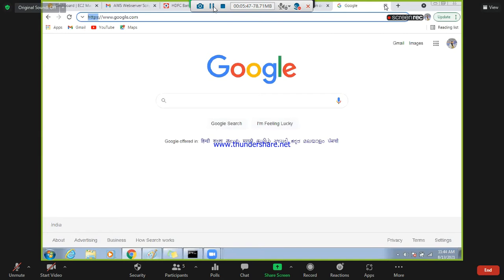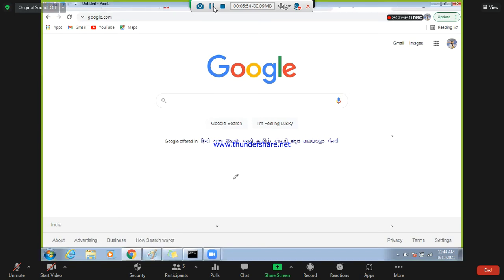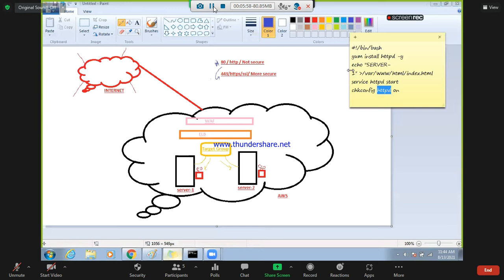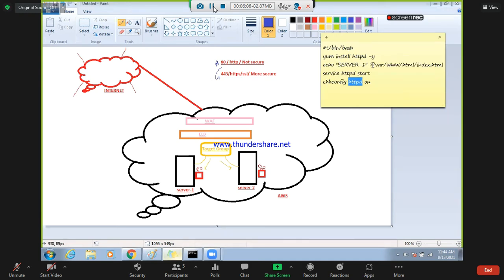Now the question is how to host an HTTPS website. A website is nothing but this. If you recall, when you were browsing your server, you were getting a name like server one, server two. That is nothing but the web page, right?